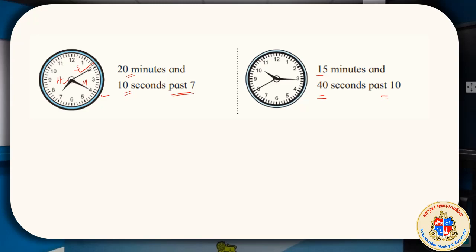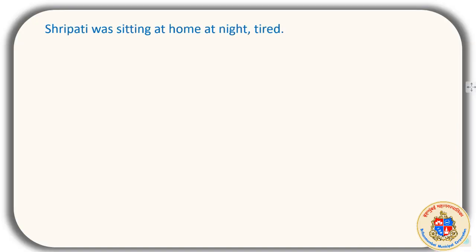Understood? Now we understood how to read this including seconds. We understood through imagination how we can calculate. But imagination may always go wrong, and we may need certain other things in our minds. What is this? Sripati was sitting at home at night, tired.